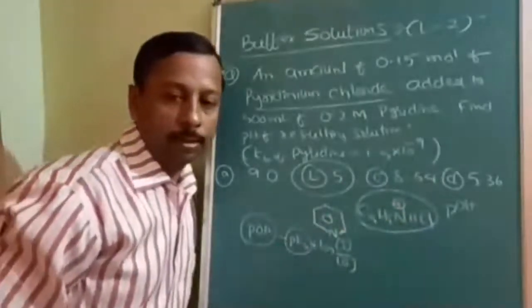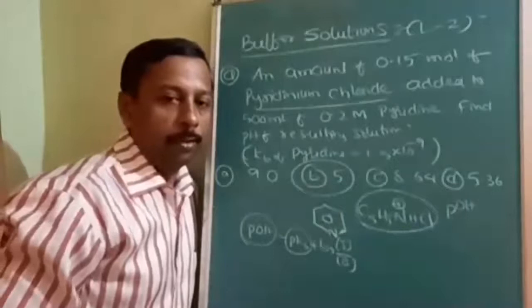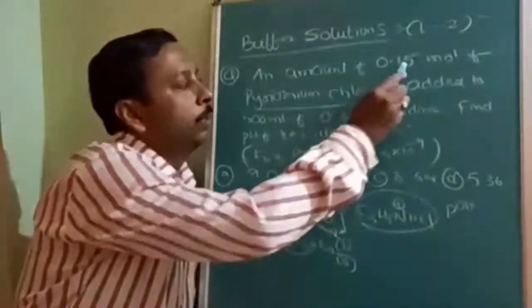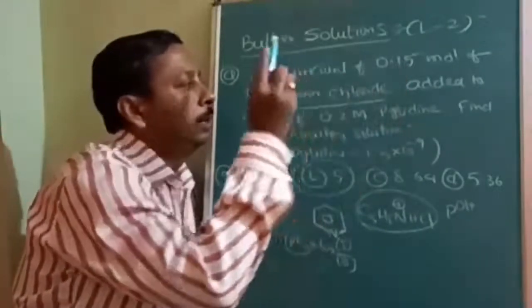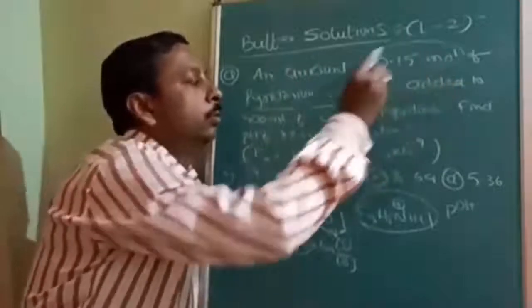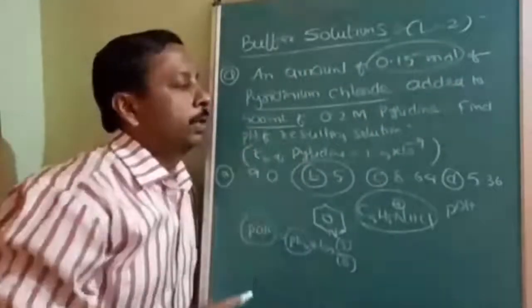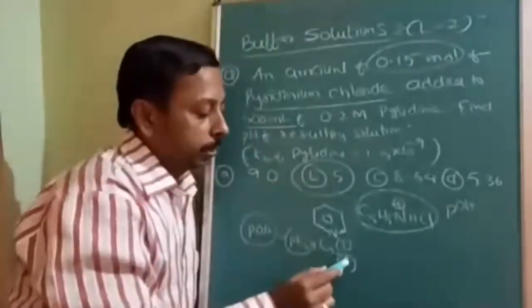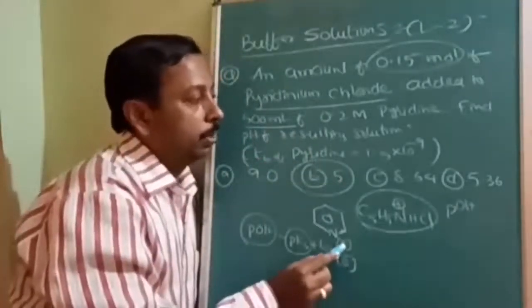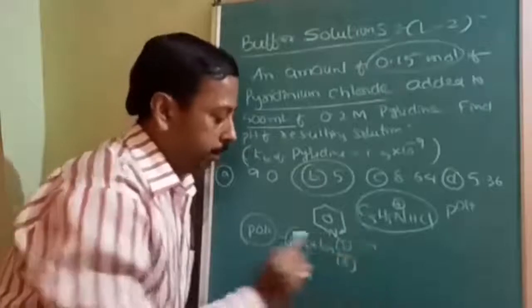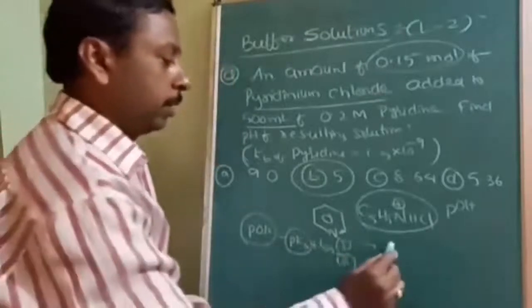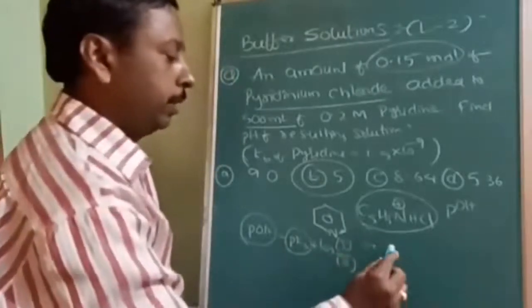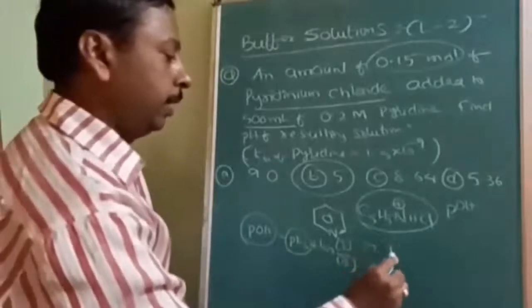And now you are aware of the concentration of pyridinium chloride. This is moles, this is the volume. This is molarity. So from this you can substitute the base and salt.